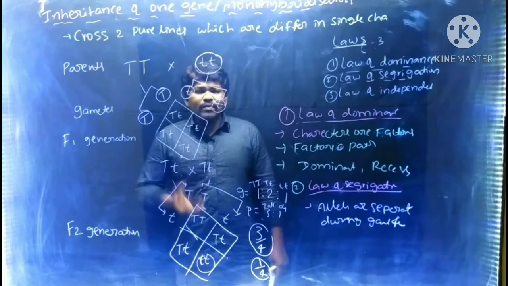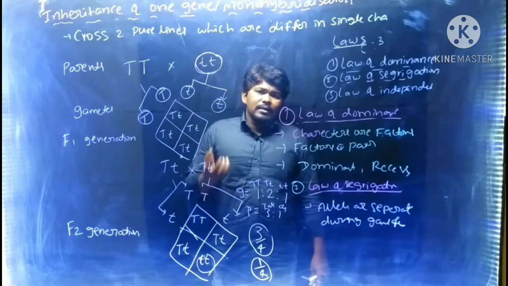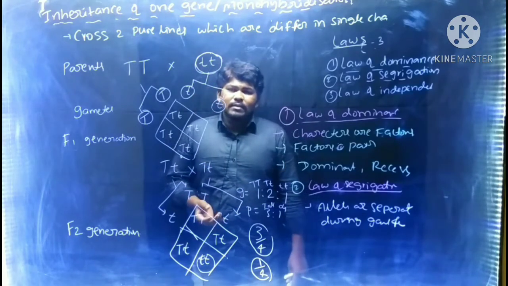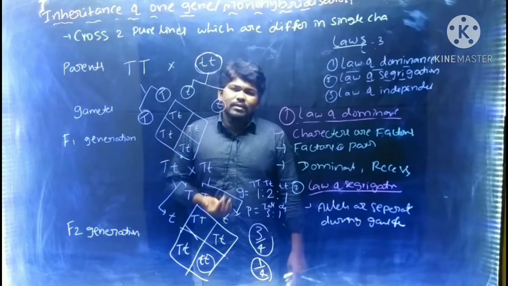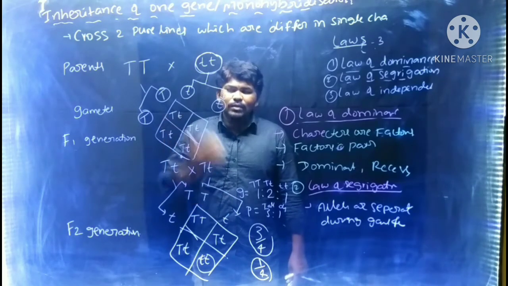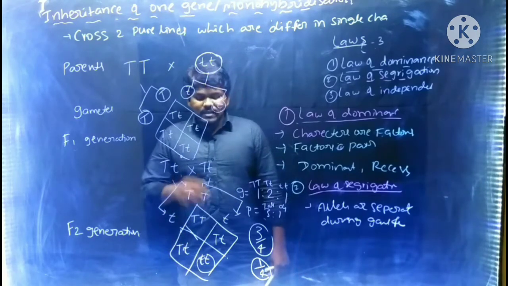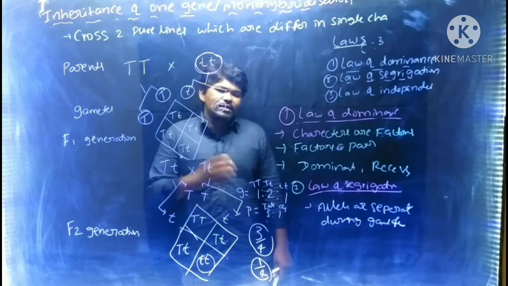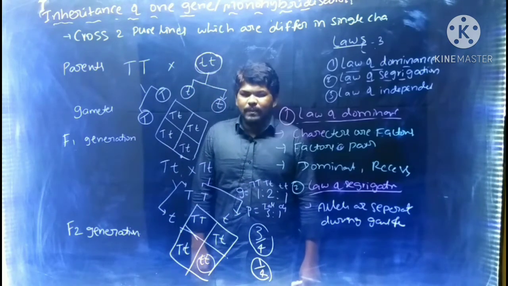Simply, the law of dominance means characters are controlled by factors, and factors occur in pairs. In dissimilar factors, one is called the dominant factor, which expresses its phenotypic character in the F1 generation. The other one is called the recessive allele. The recessive allele expresses its phenotypic character only in the homozygous condition.